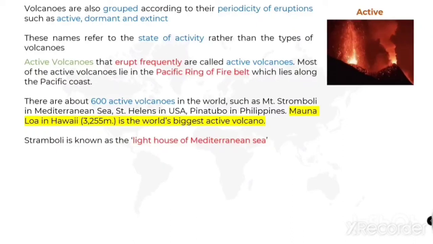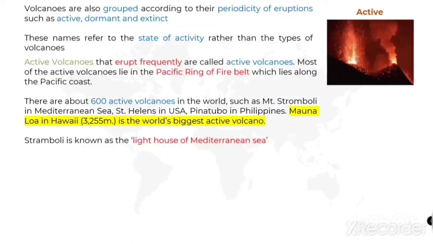For example, Mount Stromboli in the Mediterranean Sea, St. Helens in USA and Pinatubo in Philippines. These are examples of active volcanoes. And Mauna Loa in Hawaii is the world's biggest active volcano, and the size of this volcano is 3,255 meters.